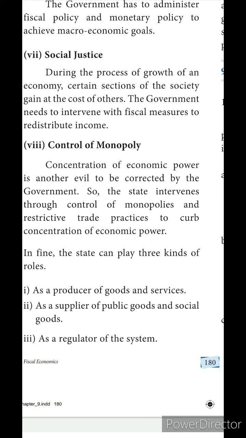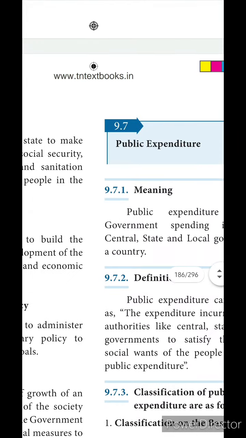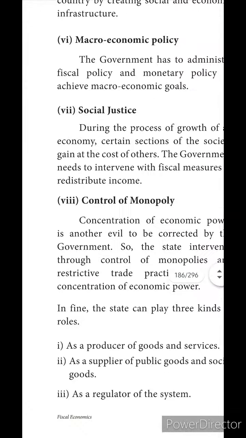Producing goods means the government itself has so many industries, giving so much production of goods. As a supplier of public goods, they are supplying public goods to each and everyone, isn't it? And also social goods. Public goods and social goods are both mostly the same. As a regulator of the system, it should regularly reach each and everyone. Okay, that's all, children. Thank you.